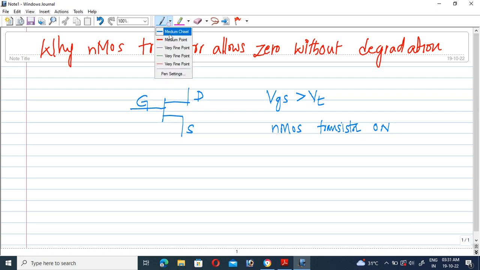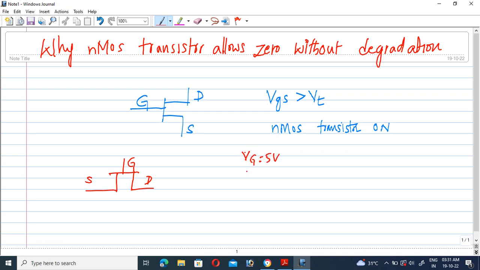Consider an nMOS transistor with a gate terminal, source, and drain. Suppose you apply a gate voltage Vg equal to 5 volts and the source voltage is also 5 volts. We know that the nMOS transistor is on only when the gate voltage is greater than the source voltage.